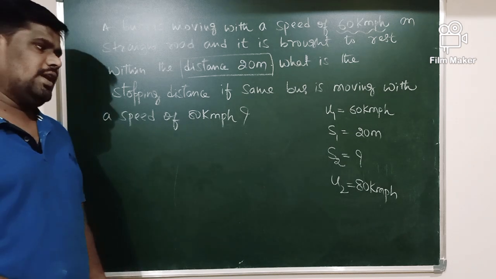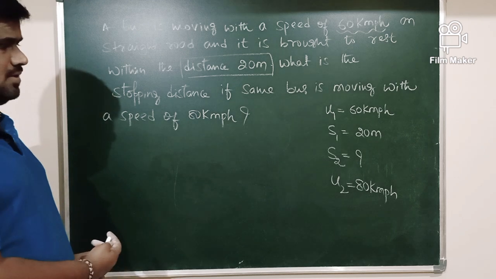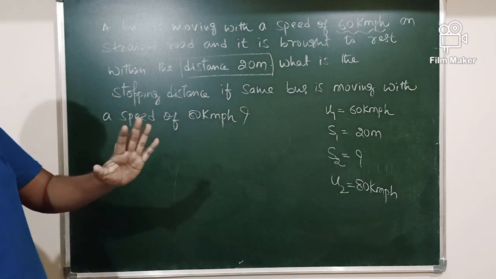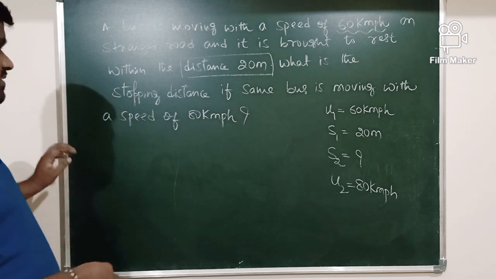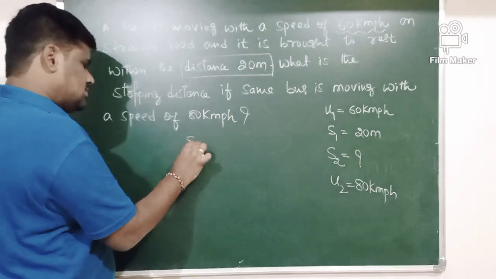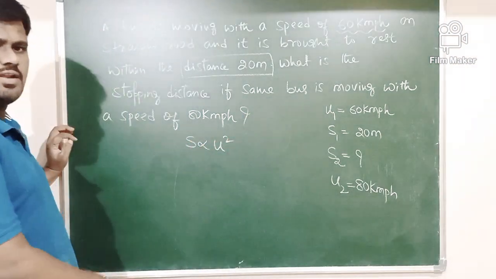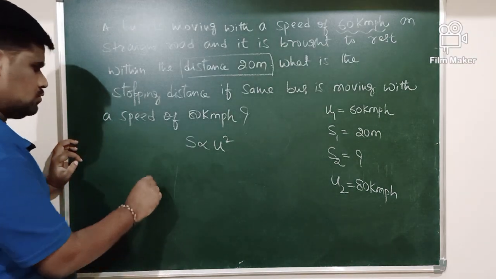So we have to calculate the stopping distance in the second case, in which the bus is traveling with a speed of 80 kmph. Already we discussed the stopping distance is directly proportional to U square.